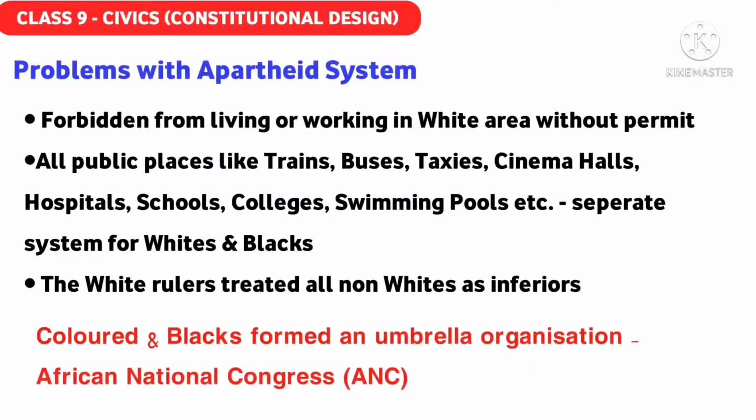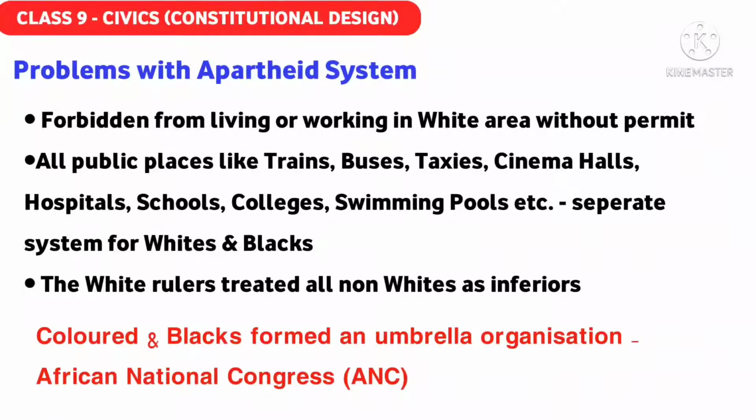For example, the black people were not allowed to enter the areas where white people lived. They were forbidden from entering the white areas. They could not work in the white areas, and for working there, the non-white people needed a permit, which was not easily given by the British government, the white government. So for their livelihood also they had to struggle a lot.